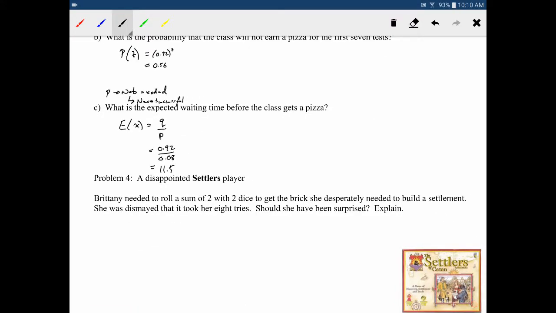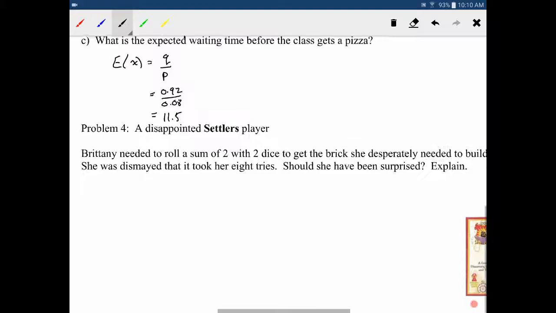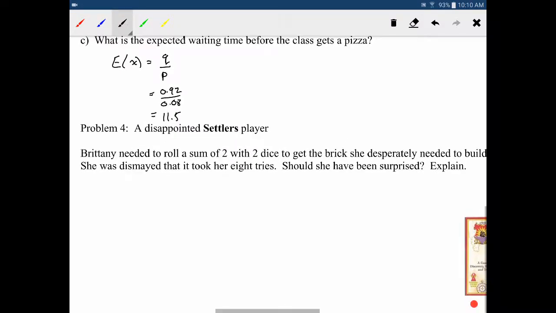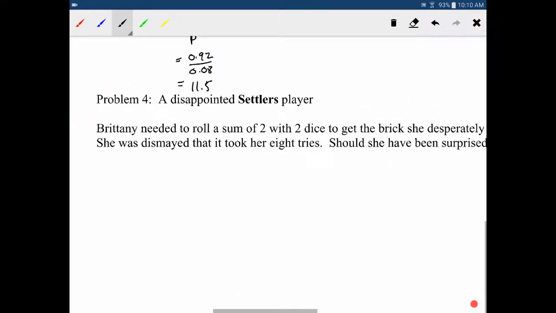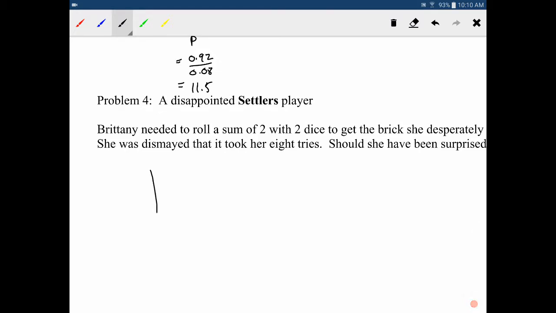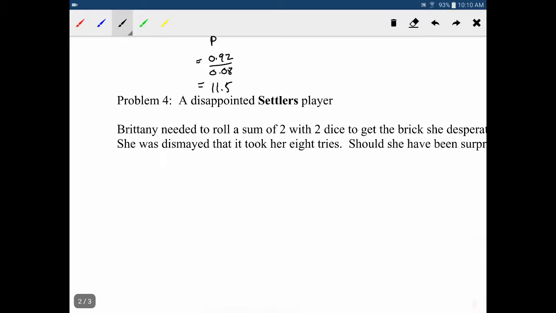Okay? All right, last question here. Settlers of Catan. I don't know if you guys have played this, but it is unquestionably the most boring game in the universe, and I don't recommend any of you play it, but whoops. A lot of people are big fans.